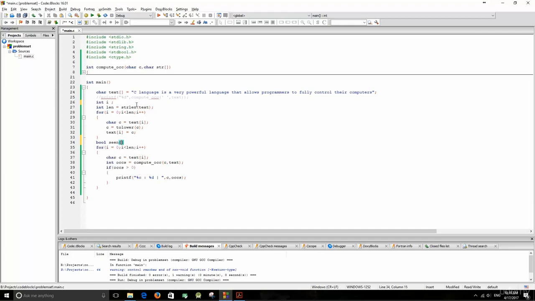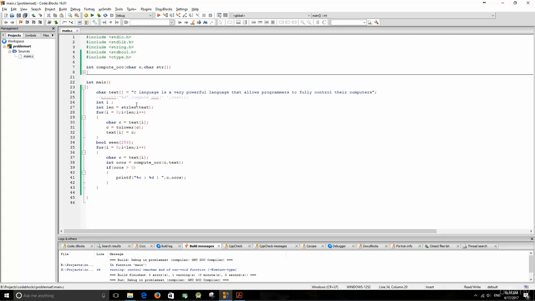So this Boolean array will be of size, well, let's give it a size 100, or let's give it a size 256, because we have 256 different characters.